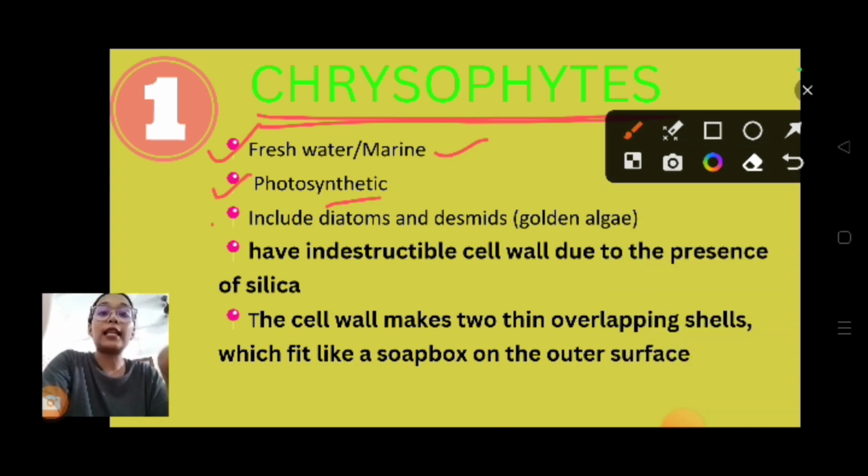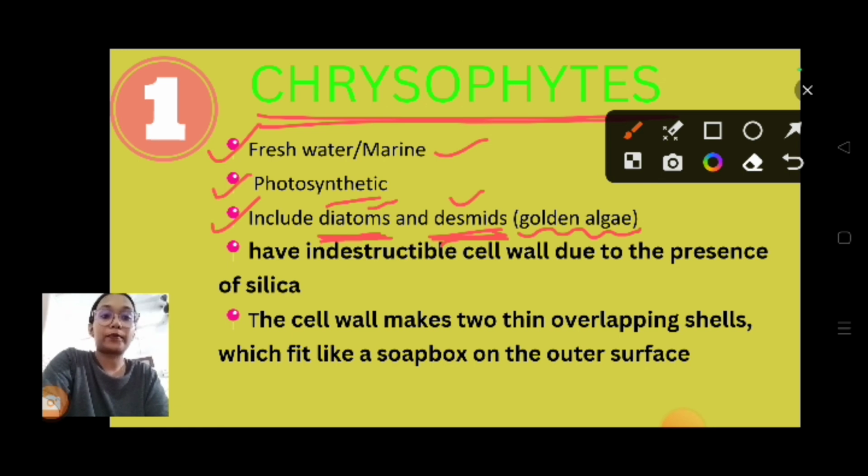Examples of Chrysophytes are diatoms and desmids. These are algae. Desmids are called golden algae. These two are the main examples, diatoms and desmids.